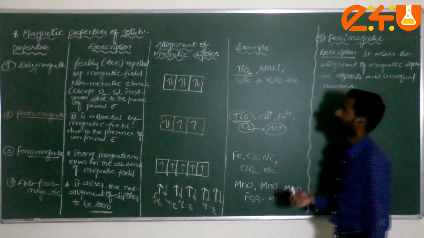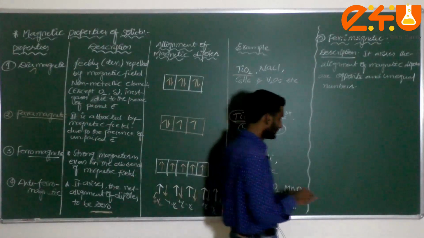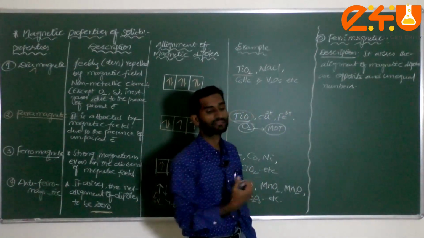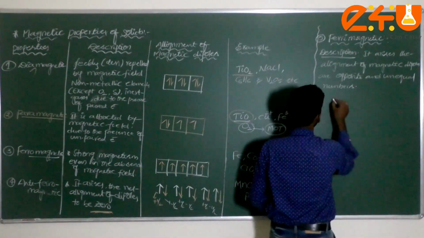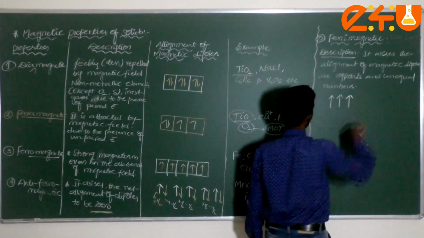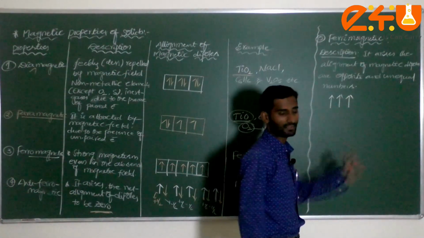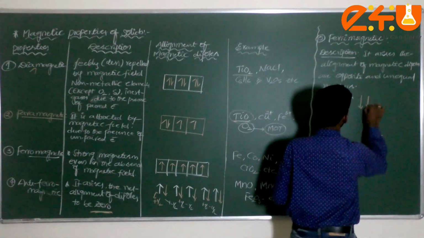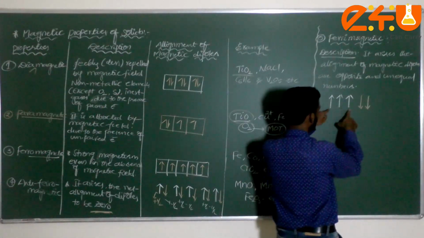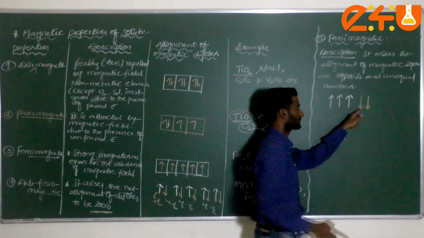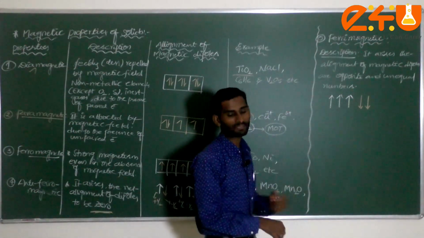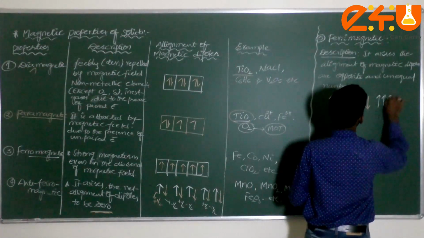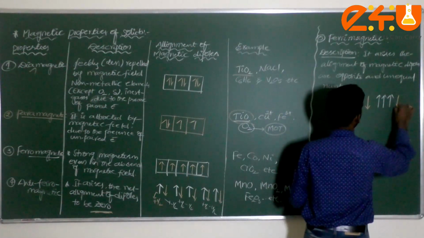Now let me show the alignment of these magnetic dipoles here. What I said is that the magnetic dipoles are aligned opposite and in unequal numbers. Let me write it like this. Am I correct or not? Opposite and unequal number. This all comes under the plus sign. Next, I consider like this. Check it here. These are 3 plus signs, but here there are 2 minus signs. Will they become cancelled? No. Next, one more I will take like this. Correct or not?